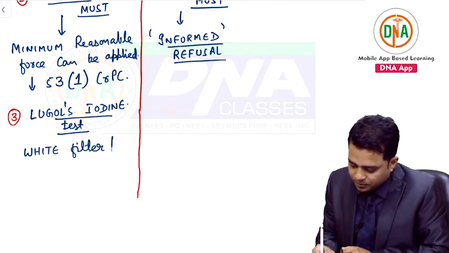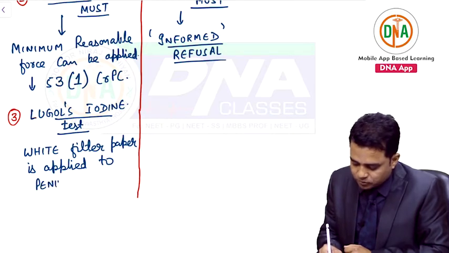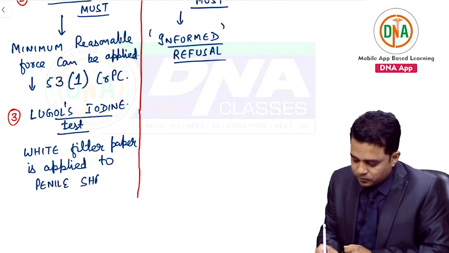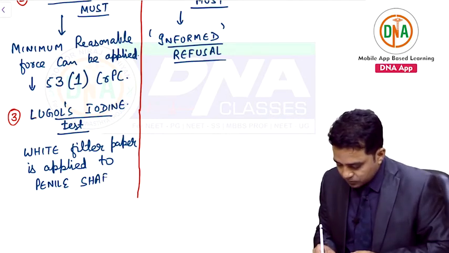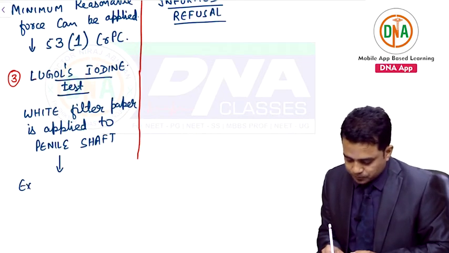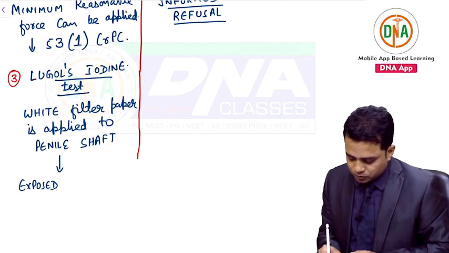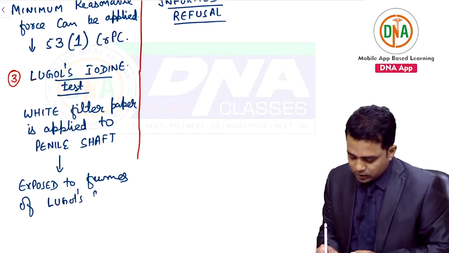White filter paper is applied to the penile shaft of the accused. We apply the white filter paper over the penile shaft of the accused. Then this filter paper is exposed to fumes of Lugol's iodine.